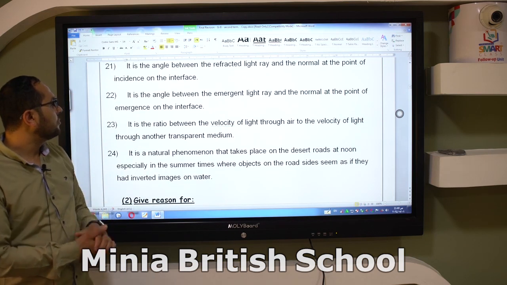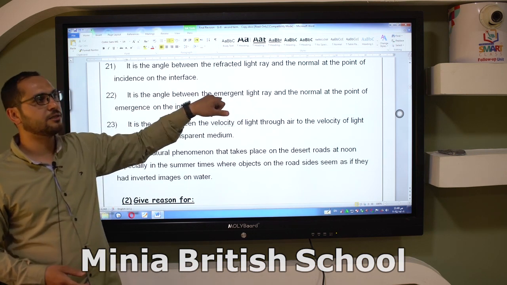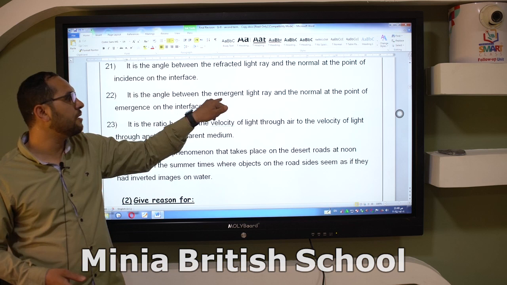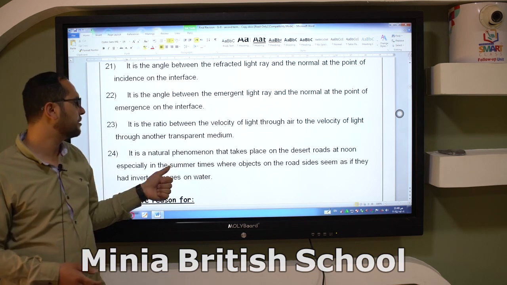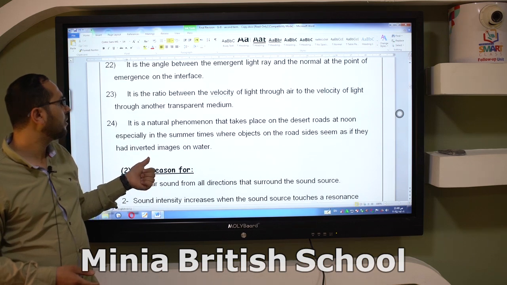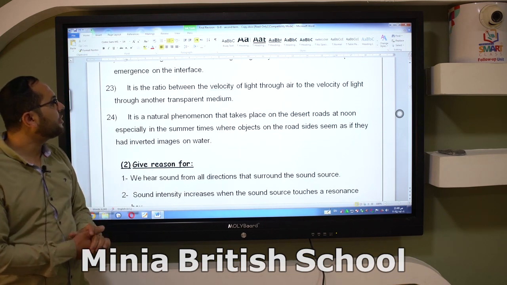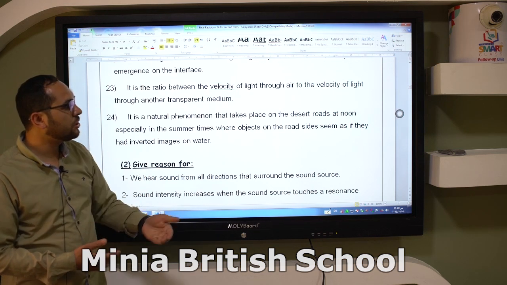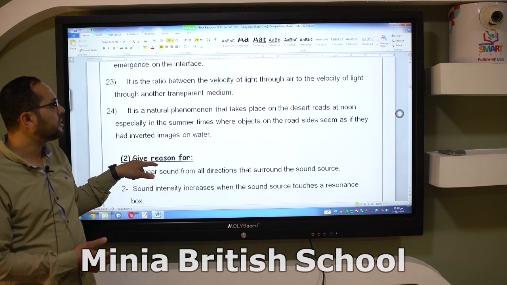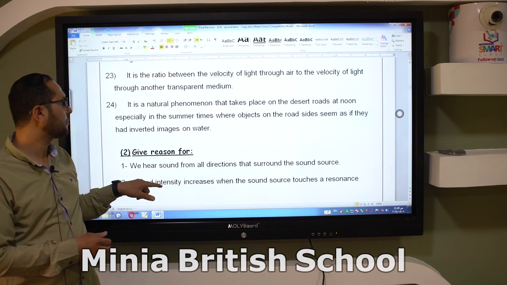Number 22, it is the angle between the emergent ray. The scientific term here starts with emergent. So this is the angle of emergence. Number 23, it is the ratio between the velocity of light through air to the velocity of light through another transparent medium. This is the absolute refractive index.